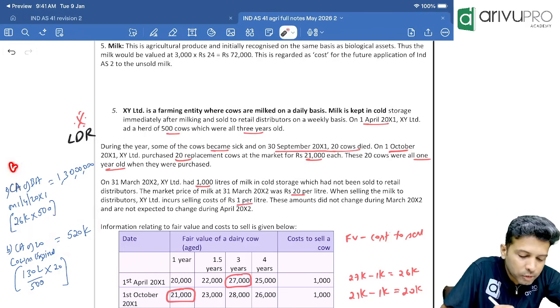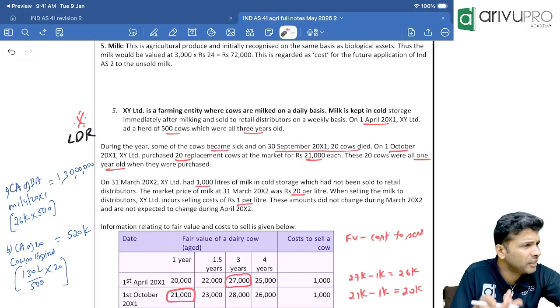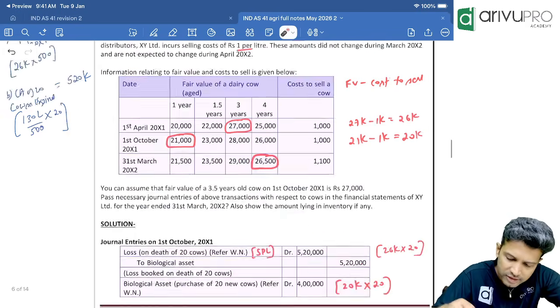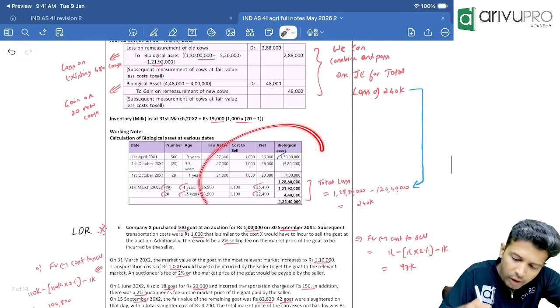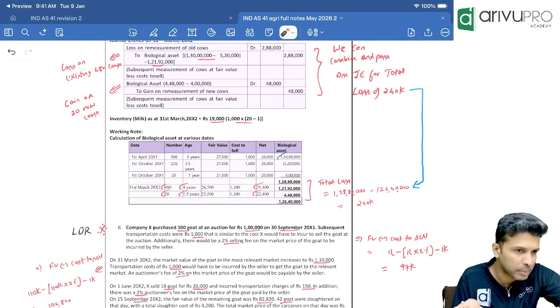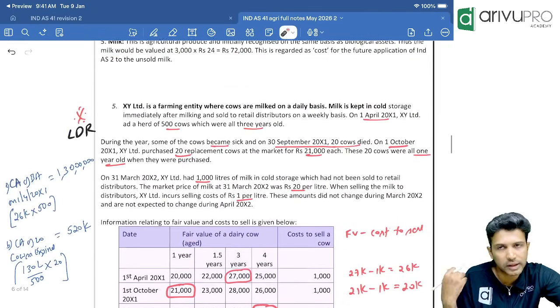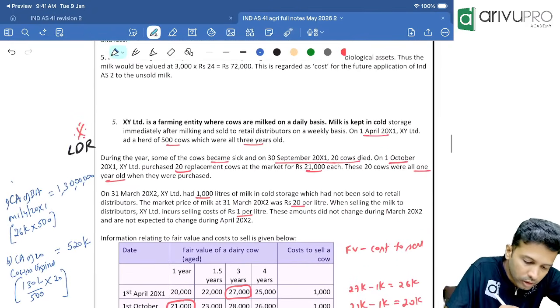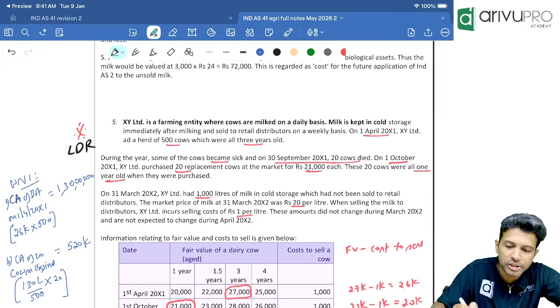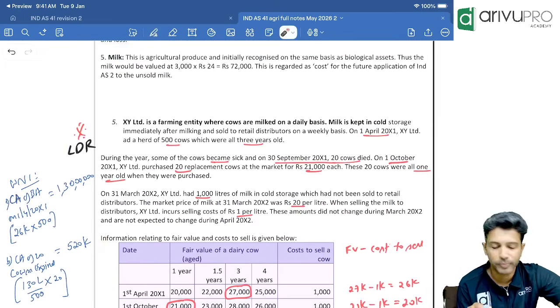You know the entry. If you want, you can put this as working note number 1. Or it is straightforward, you can do it directly also. Or you can present like the way ICAI has shown, all in one working note, table approach. Your call, how you want to present it. Tell me, what is the journal entry for this 5,20,000? You know this. Tell me.